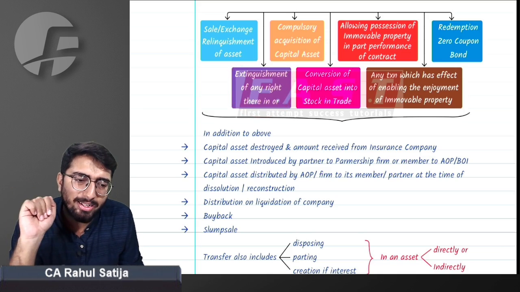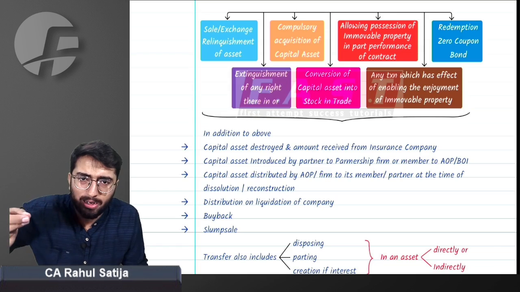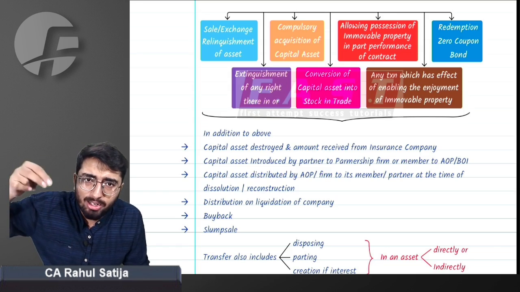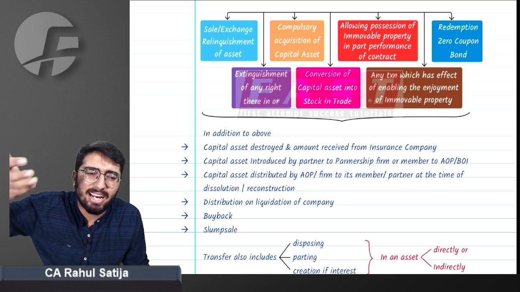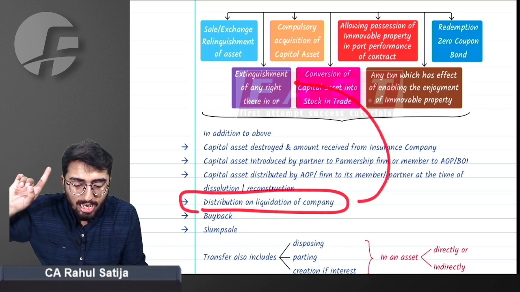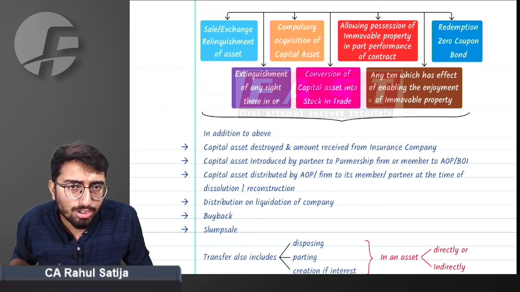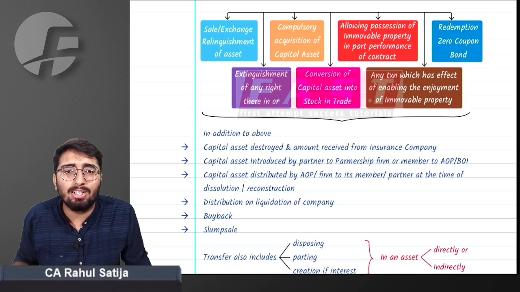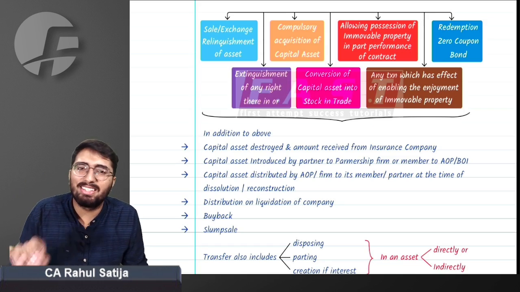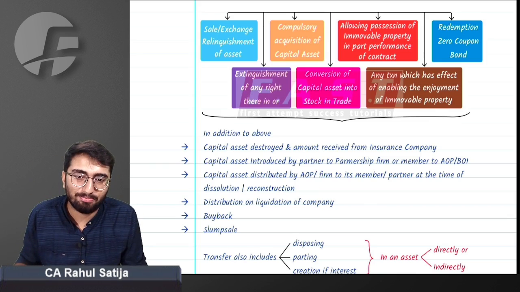If a company is being liquidated, all the share capital that has been issued by the company is being extinguished. Every shareholder is being given their share of assets. That means rights in the company are extinguished, which means liquidation of the company shall be treated as extinguishment of the rights of the shareholders. In that case, shareholders will be charged capital gain on account of such transfer. Or I can say liquidation is also a transfer in short.